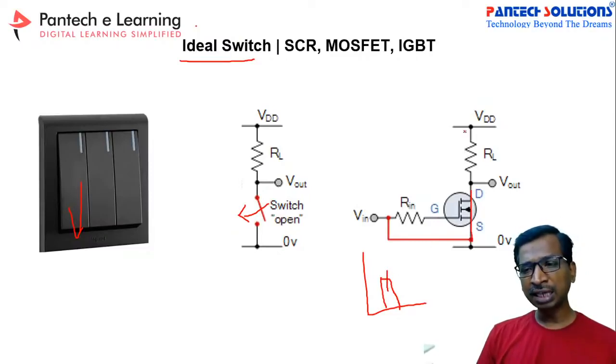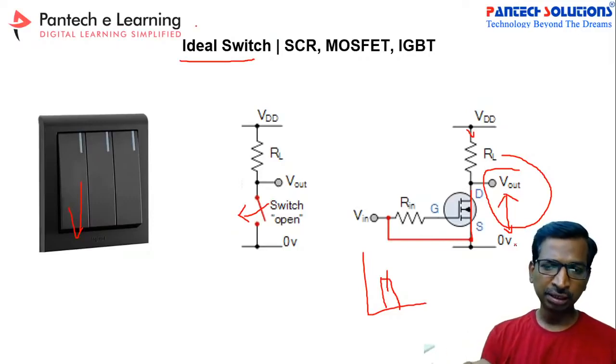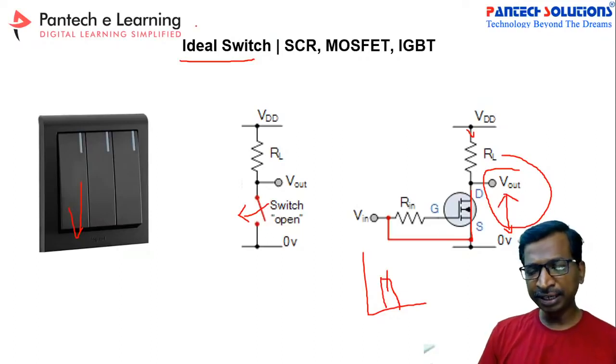In that case, current flow may happen through this resistor. Due to that, you may get output voltage between V0 and 0 voltage, across these two points. If you remove the gate pulse, then you cannot get output voltage. Simply we can understand.